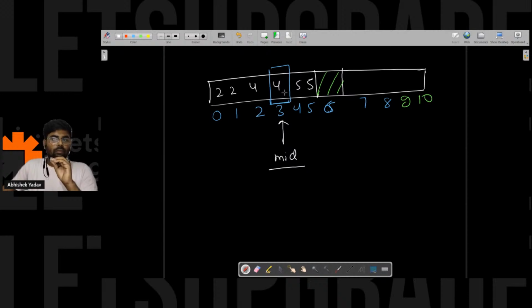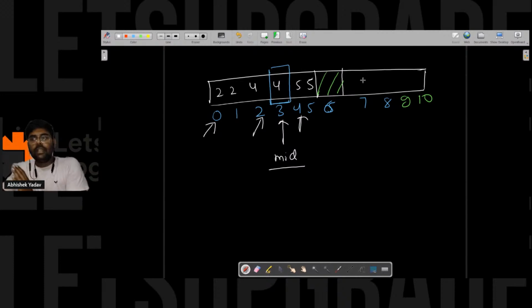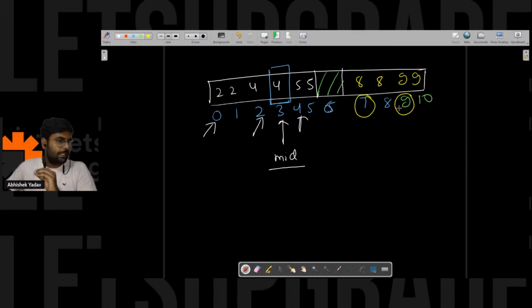And how will you get to know whether you are in the blue region or in the yellow region? So what you are saying is, I know that in the blue region, the first element of the pair is present at the even index, that is here, that is here, that is here. Similarly, if you are in the right-hand side part, for this one, 8, 8, 9, 9, the first element of the pair is present at the odd index, right?